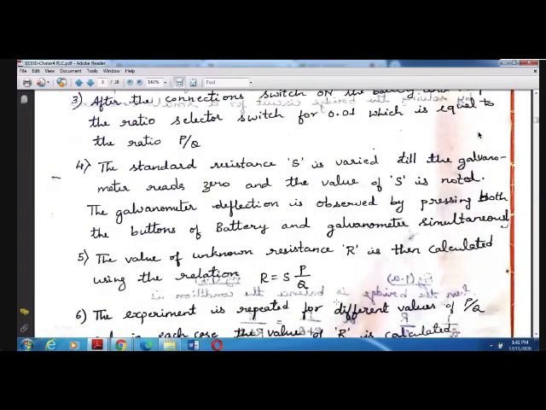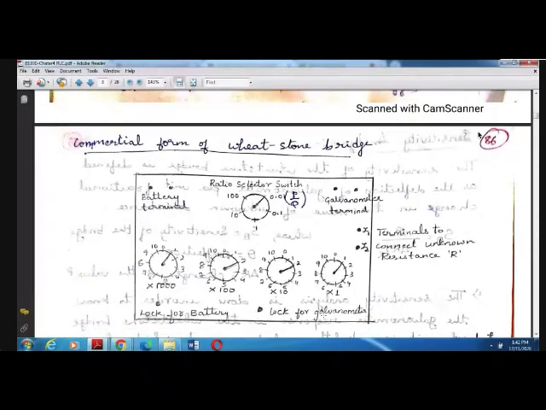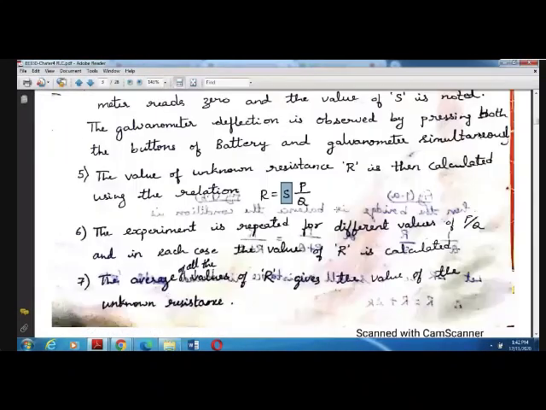The S value we have to determine through the bridge. The P/Q ratio we set ourselves. How do we know the S value? You have to keep on varying the knob until the galvanometer shows 0. So when the galvanometer shows 0, that is the value of S. So whichever position the knob setting stops at, that will be your S. After knowing that S value, you can calculate the value of the unknown resistance. In this way, the procedure will be done using the Wheatstone bridge.